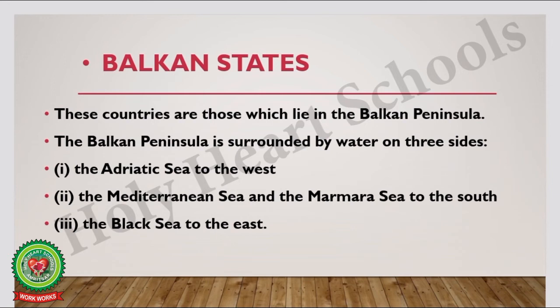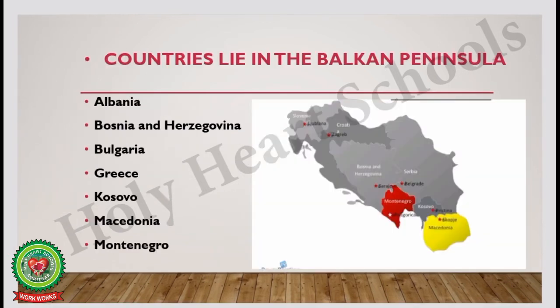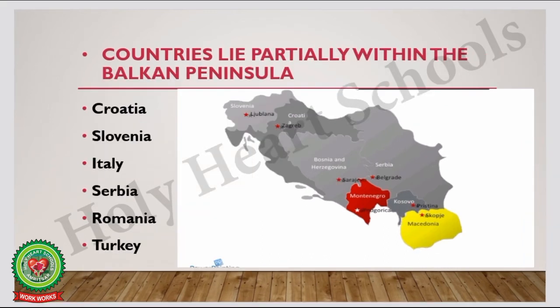Number 1, the Adriatic Sea to the west. Number 2, the Mediterranean Sea and the Marmara Sea to the south. And the third one is the Black Sea to the east. Now let us discuss the countries that lie in the Balkan Peninsula: Albania, Bosnia and Herzegovina, Bulgaria, Greece, Kosovo, Macedonia, Montenegro. Now let's discuss the countries lying partially within the Balkan Peninsula: Croatia, Slovenia, Italy, Serbia, Romania, Turkey.